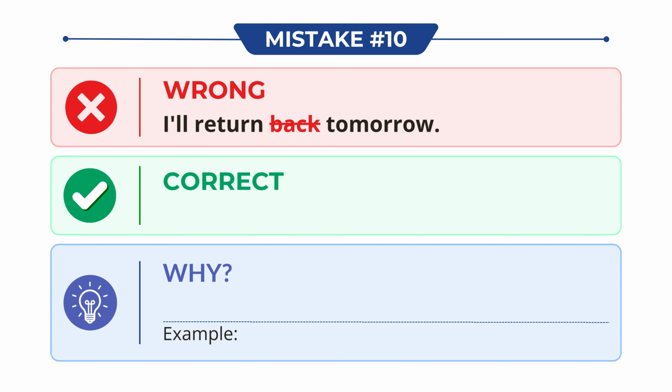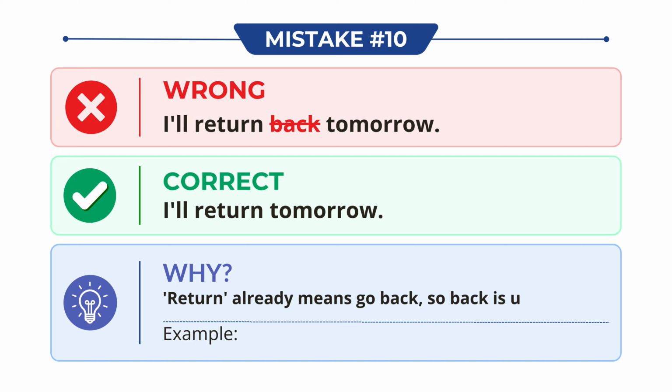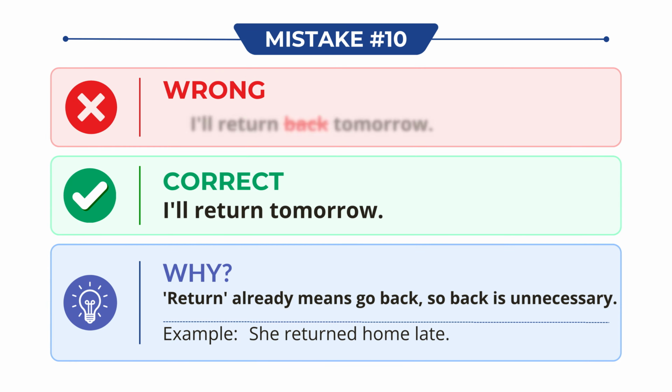Don't say, I'll return back tomorrow. Say, I'll return tomorrow. Why? Return already means go back, so back is unnecessary. For example, she returned home late.